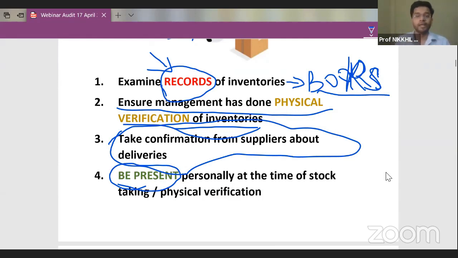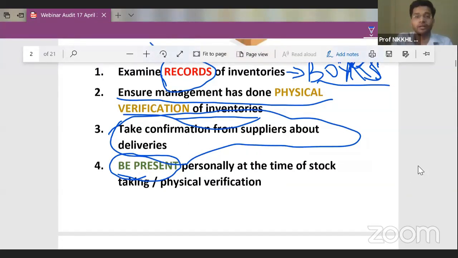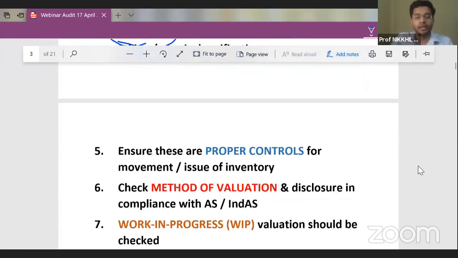You can send it to them and you can ask them whether they have actually sent this quantity of raw material to the company. So sometimes if you are unable to attend the physical verification, then this is the way to ensure that yes, this much quantity of goods has come inside the factory premises. So take confirmation from the suppliers about delivery. You can take confirmation from the suppliers of raw material about the inventory.